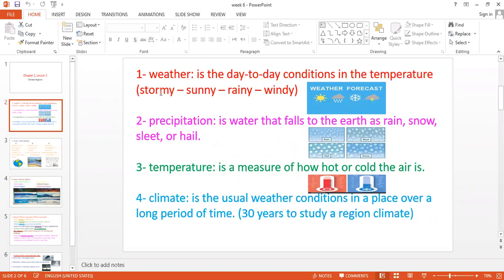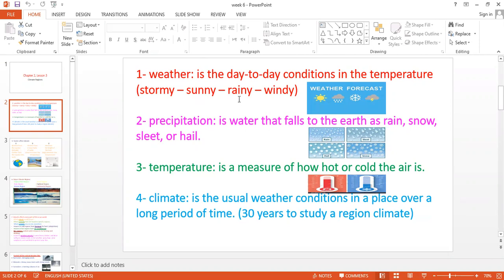Let's start with number 1, weather. Well, the meaning of weather. Weather is the conditions day to day for only one day. For example, today is stormy, today is sunny, today is rainy, today is windy. Sometimes we are in the winter, but it's a sunny day. Sometimes we are in the summer, meaning the climate is very hot, but it's a rainy day.